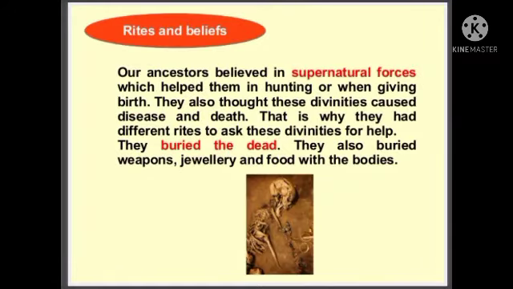And next, the rites and beliefs of the early human people. Our ancestors believed in supernatural forces which helped them in hunting or in giving birth. They also thought these divinities caused disease and death. That is why they had different rites to ask these divinities for help. They buried the dead because of their beliefs. They believed that if they did this, the dead would get a rebirth. While doing that, they also put weapons, jewelry, and food with the bodies.